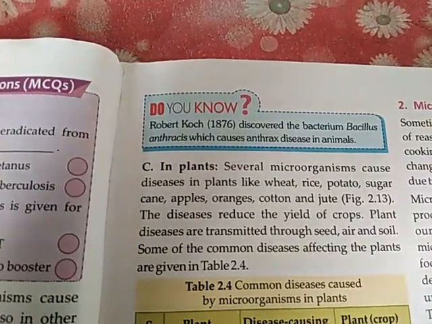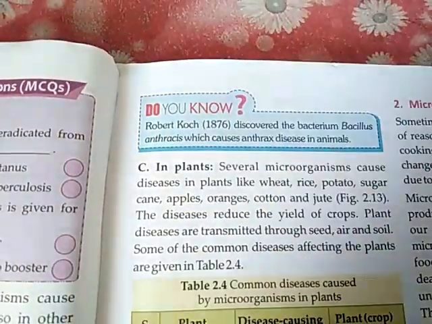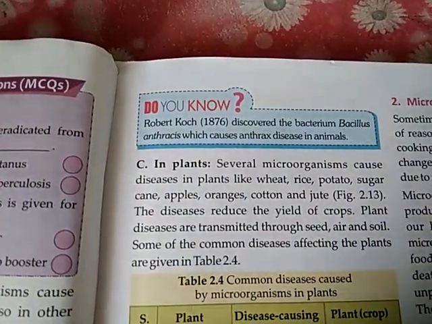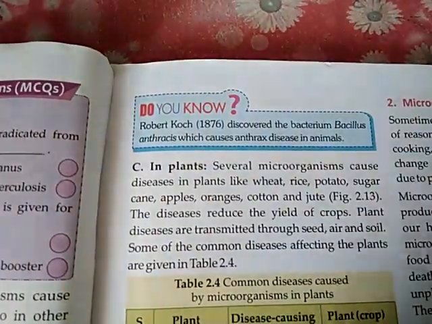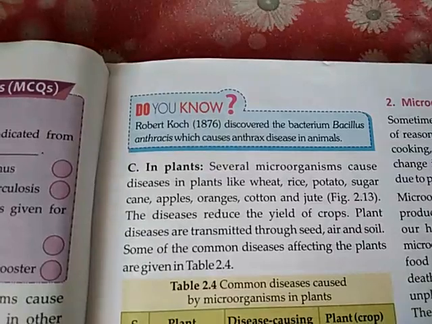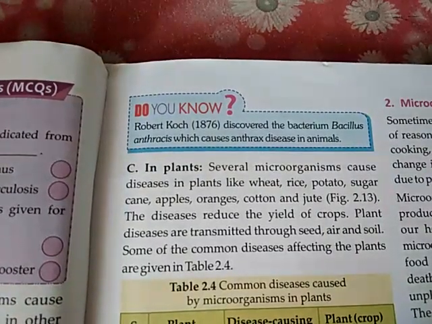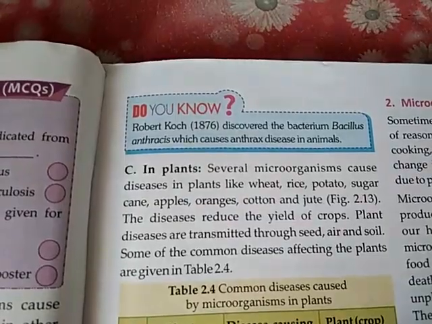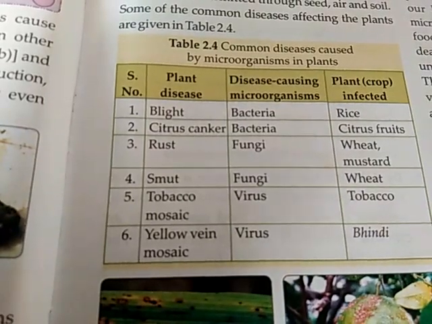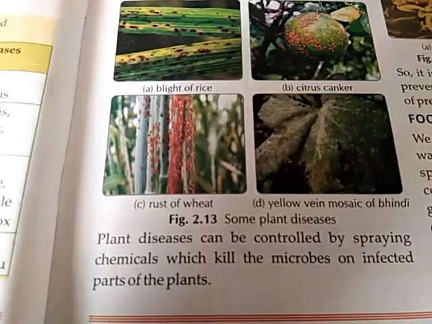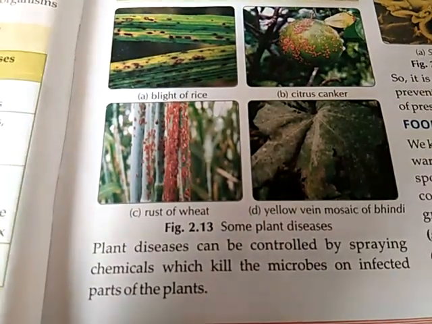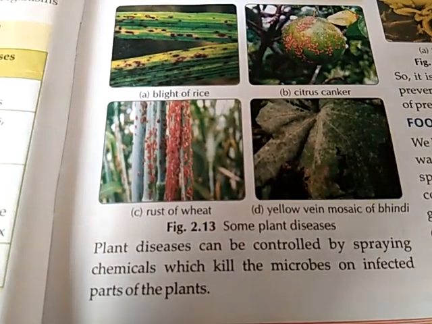Several microorganisms cause disease in plants. Plants like wheat, rice, potato, sugar cane, apples, orange, cotton, jute suffer lots of diseases caused by microorganisms, and the diseases reduce the yield of crop. Plant diseases are transmitted through seed, air and soil. These are some common diseases caused by microorganisms in plants. These diseases can be controlled by spraying chemicals which kill the microbes on infected parts of the plant.